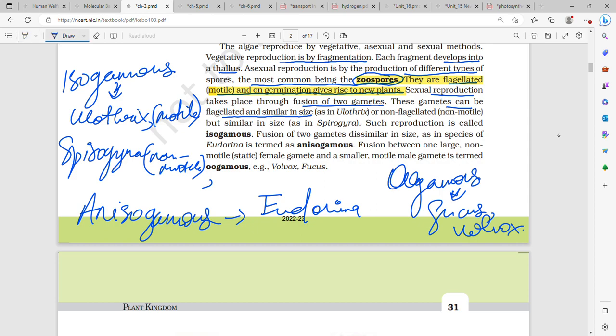Then sexual reproduction takes place through the fusion of two gametes, and these gametes can be similar in size and flagellated, motile as in Oedogonium, or they can be similar in size but non-motile as in Spirogyra. So basically such reproduction is called isogamous. Why? Because the two gametes are similar in size. Then fusion of two gametes which are dissimilar in size occurs in Eudorina, and it is called anisogamous. Fusion between one large non-motile or static female gamete and a small motile male gamete is called oogamous. Example is Volvox and Fucus. Volvox is a colonial alga, whereas Oedogonium and Spirogyra are filamentous.